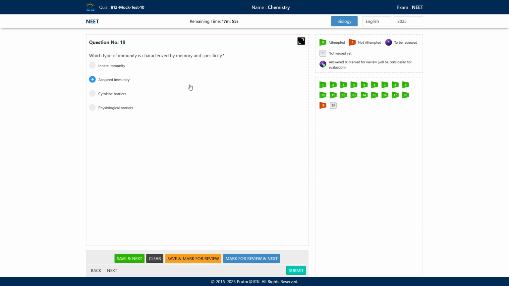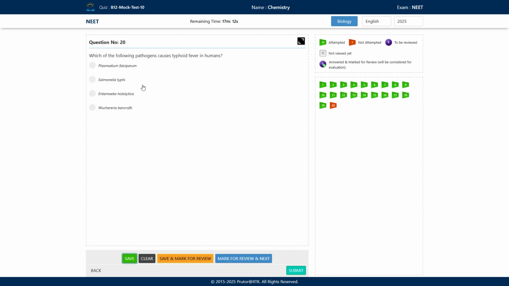So what happens in acquired immunity? Whenever the antigen, whenever the pathogen enters the human body, a response is generated by the immune system. So here memory cells are being produced, B cells and T cells. Okay, and whenever there is a subsequent attack by the same pathogen, then there is a heightened immune response. This heightened immune response is because of the memory cells, and this is quite specific also. Okay, it takes time to become active, but it is long lasting because of the memory cells.